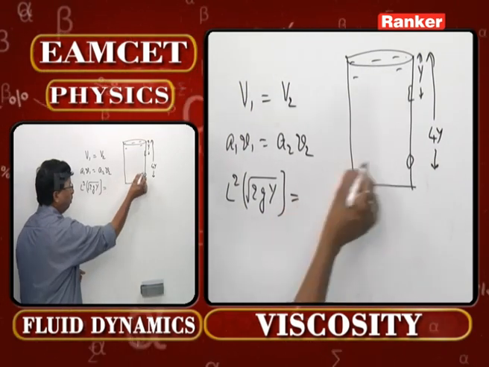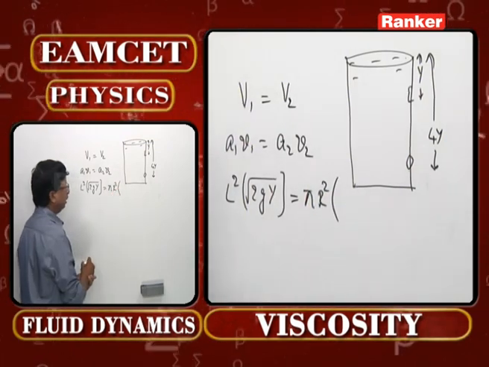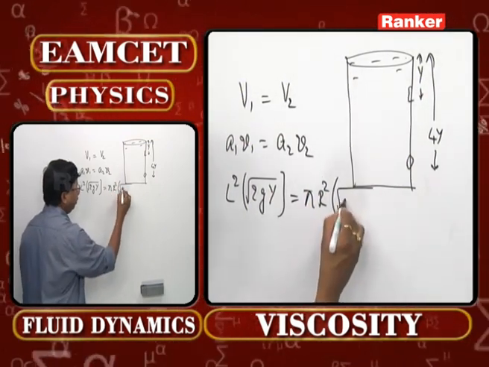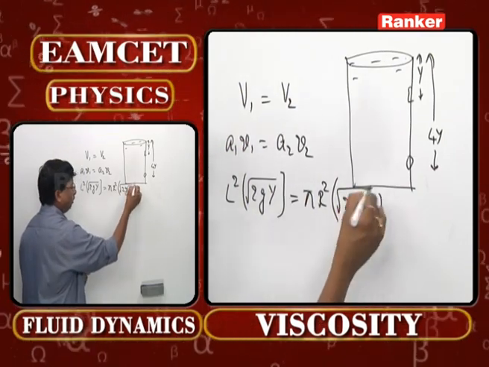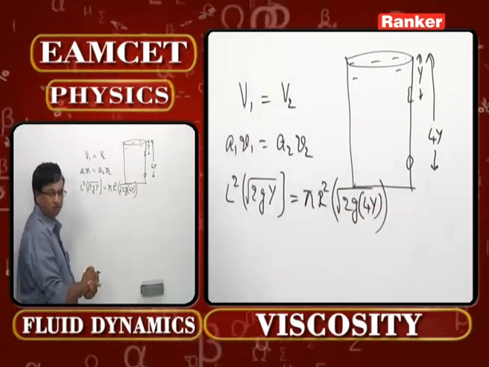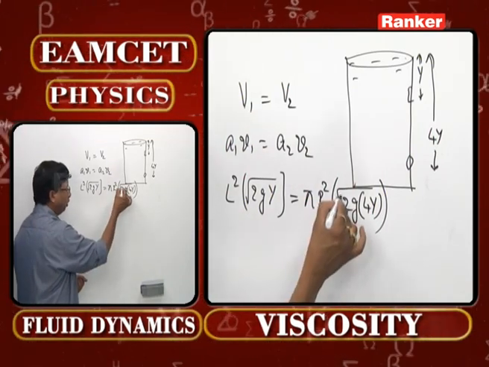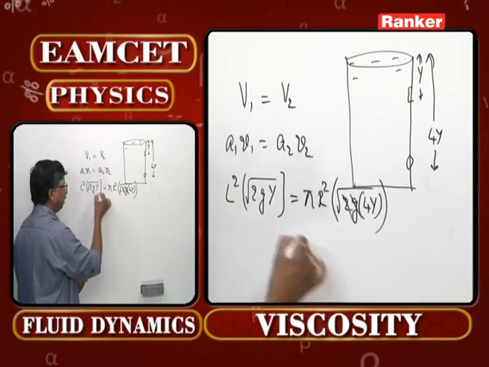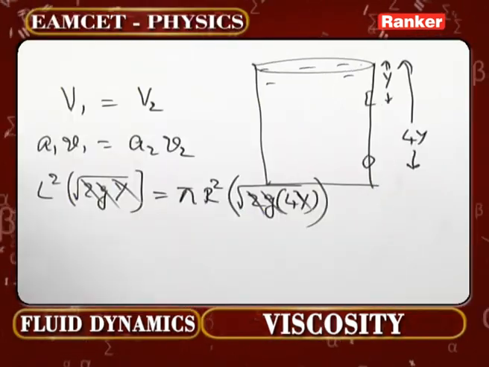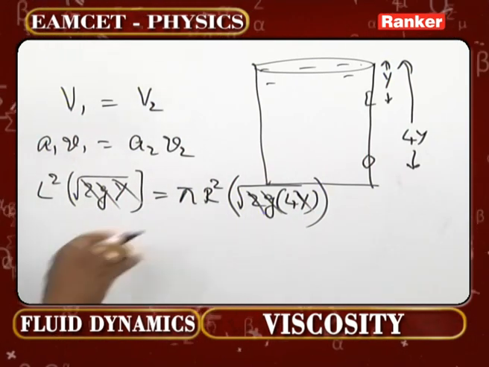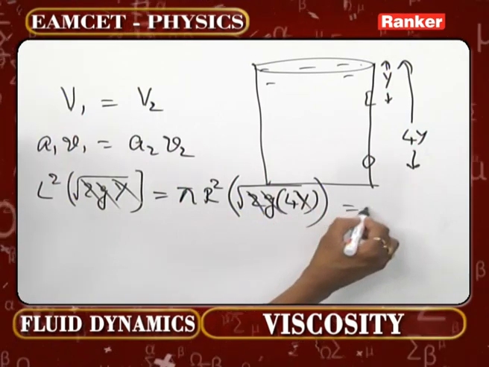Is equal to, what is A2 now? Pi r square. That is the area. What should be the velocity now? Root 2g into h means 4y. I should write now. That is the concept. So what you can cancel first of all in this particular case? Root 2 cancels, root g cancels, root y cancels. I am directly cancelling under root itself. One should understand this. Root 4 now becomes 2.